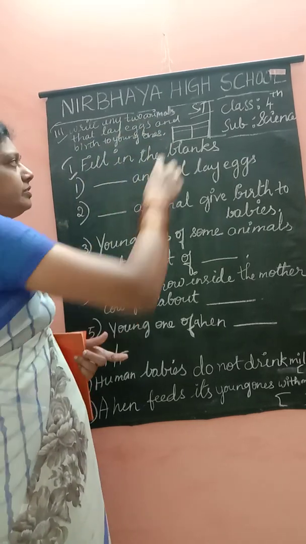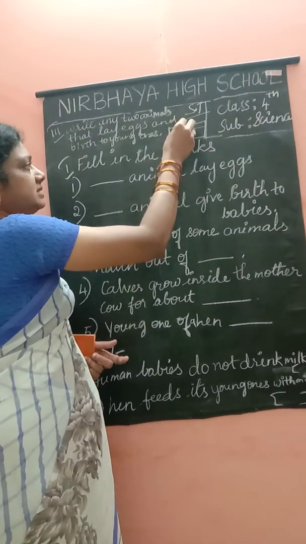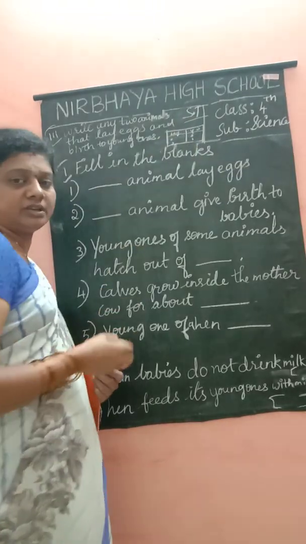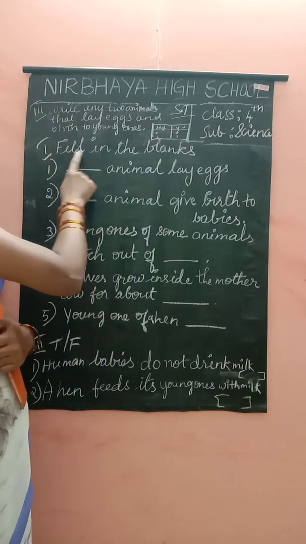In the box you have to draw like this and you have to write which animals lay eggs and which give birth to young ones. You have to write two animal names. Okay children? Yes? Children, first bit, fill in the blanks.